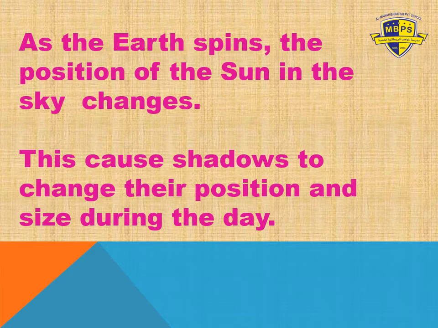So the earth spins, and when the earth spins, the position of the sun in the sky changes. Yes, very good, grade 1. Keep it up. So when the position of the sun in the sky changes, this causes shadows to change their position and size during the day. I hope you understood.